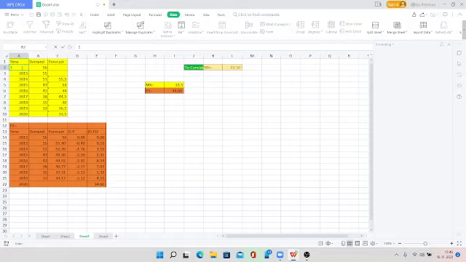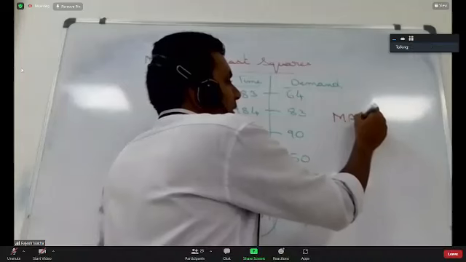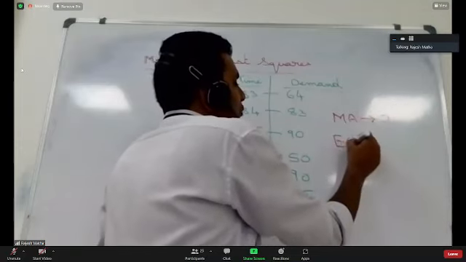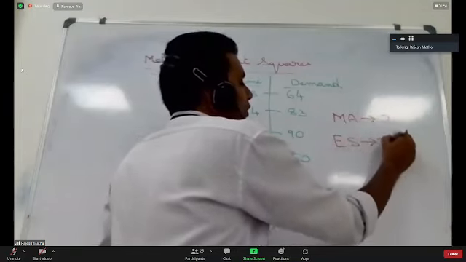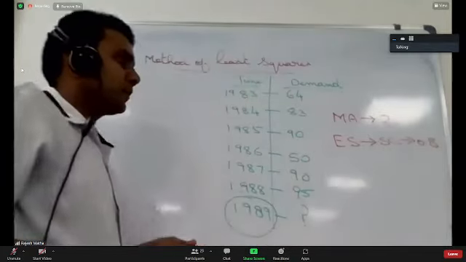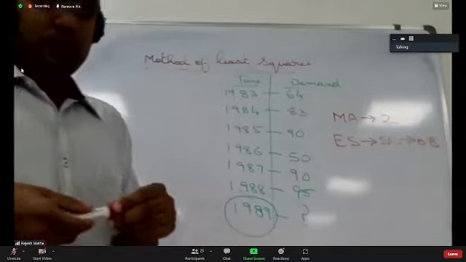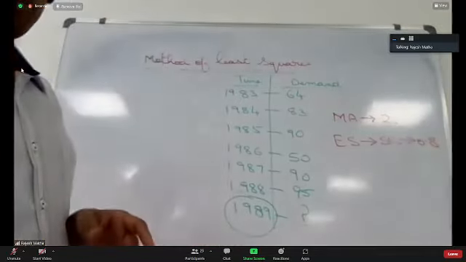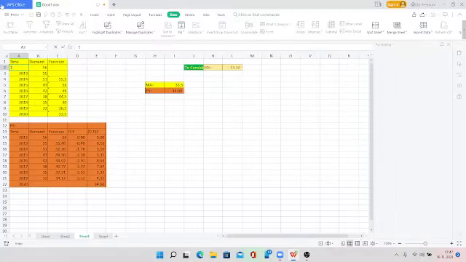For moving average, take the time period as 2. For exponential smoothing, the smoothing constant is 0.8. Calculate the forecast for the year 1989 using the moving average method, exponential smoothing method, and the least square method.